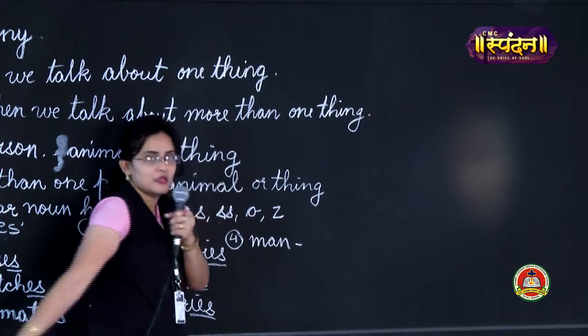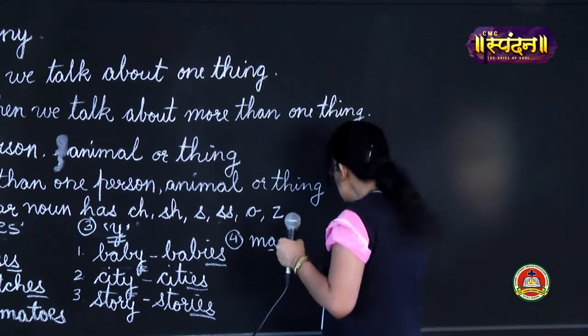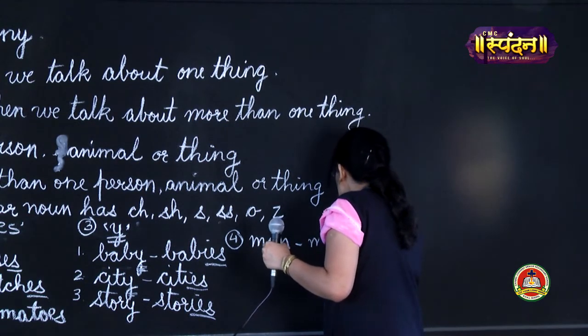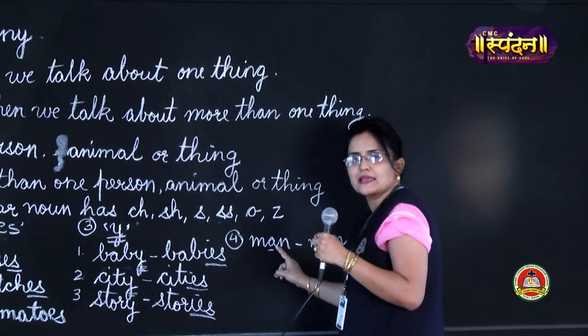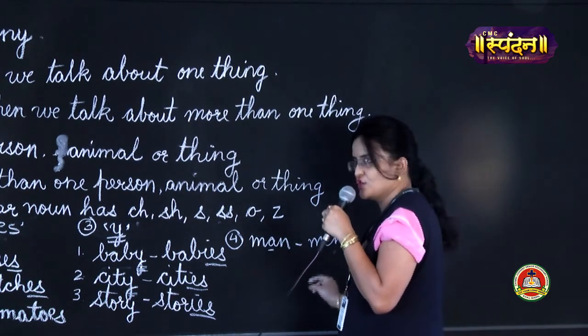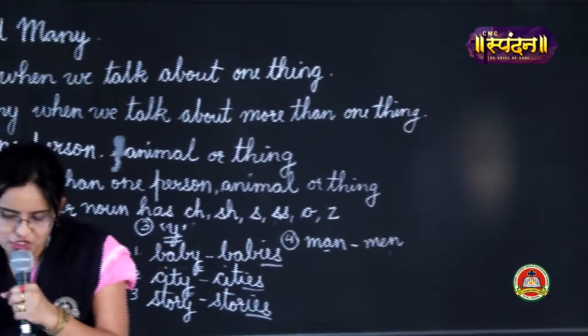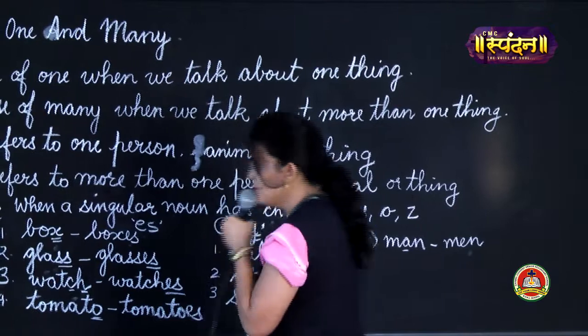Now, the inside vowel here is A. So this A will change to E. So this inside vowel will change to E. Okay. So this man will change to men. So this is also one of the ways of changing a singular noun to a plural noun.